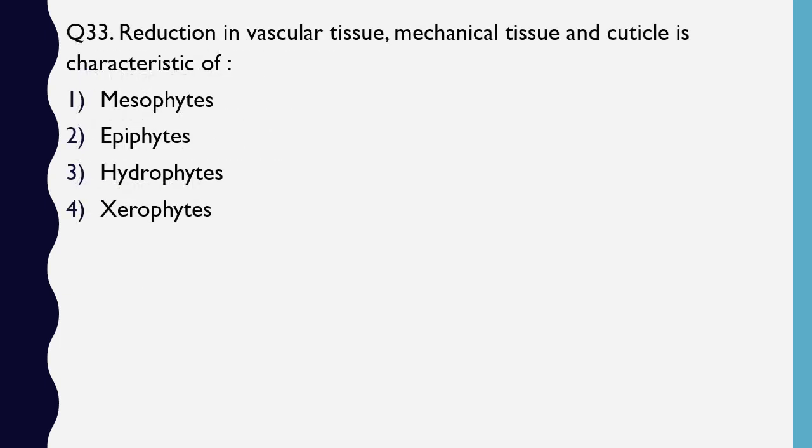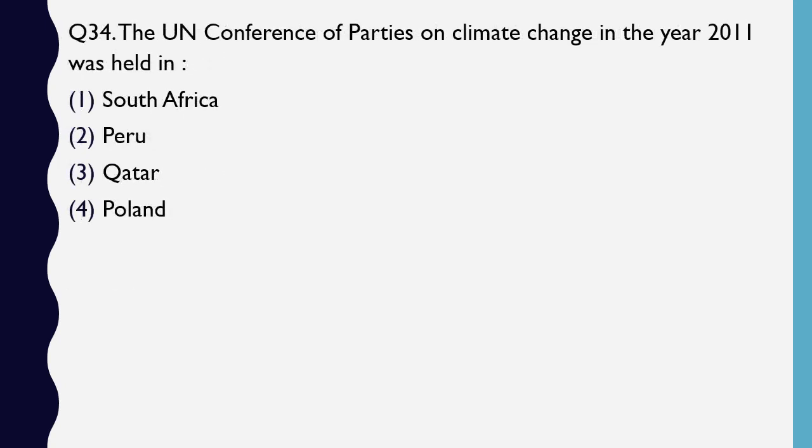Question number 33. Reduction in vascular tissue, mechanical tissue and cuticle is characteristic of mesophytes, epiphytes, hydrophytes, xerophytes. The correct answer is option 3, hydrophytes. Hydrophytes are plants that survive in water. Question number 34. The UN Conference of Parties on Climate Change in the year 2011 was held in. The correct answer is option 1, South Africa.